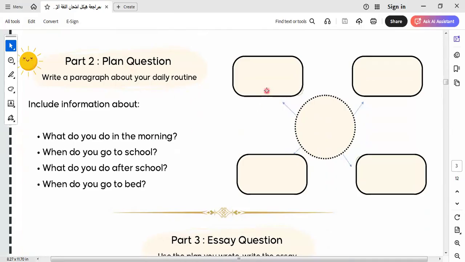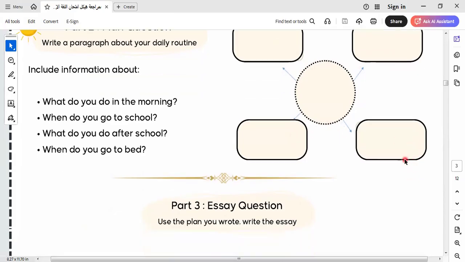Okay, here in this part, we talk about the daily routine. Daily routine, as we know during our lessons, is what I do every day when I go to school. What do you do in the morning? In the morning, first of all, I get up at 6:30. I brush my teeth, I wash my face, I go to school at 7 o'clock. After school, I have lunch at 1 o'clock. Then I go to bed at 9 o'clock.